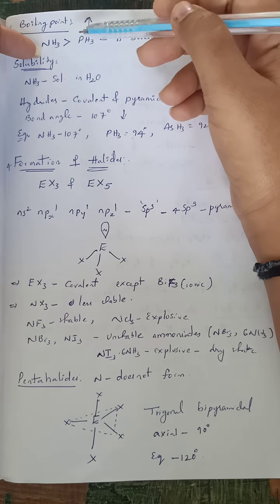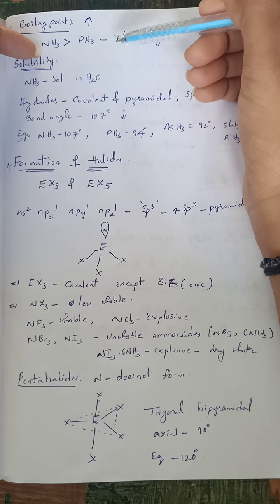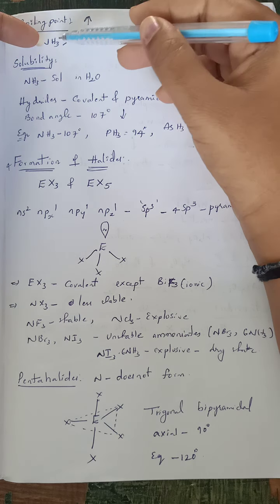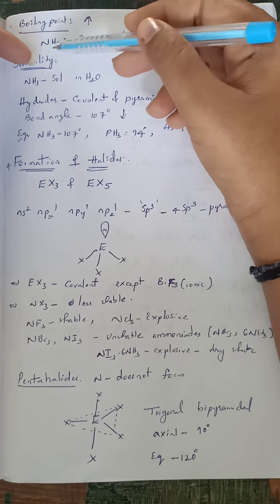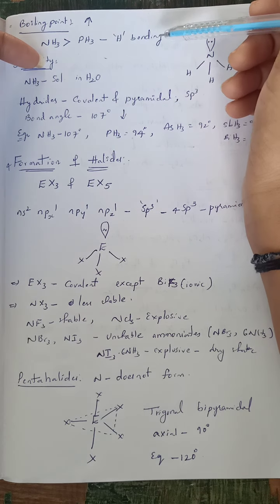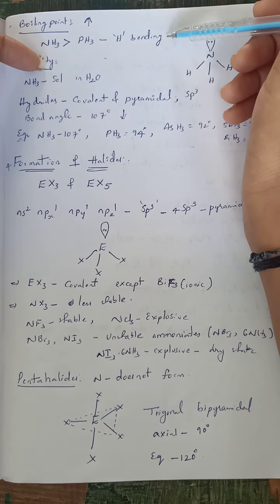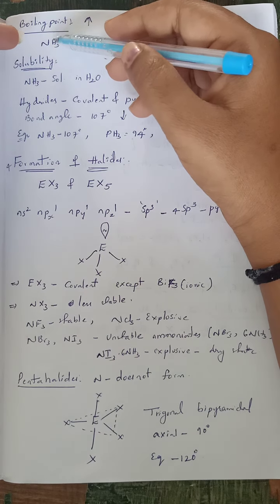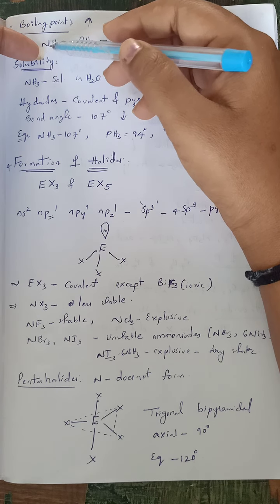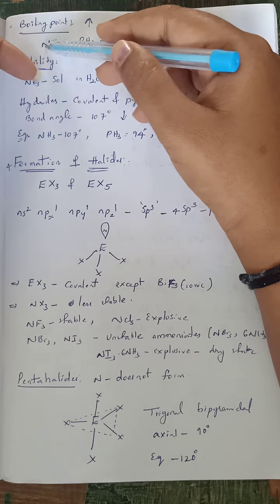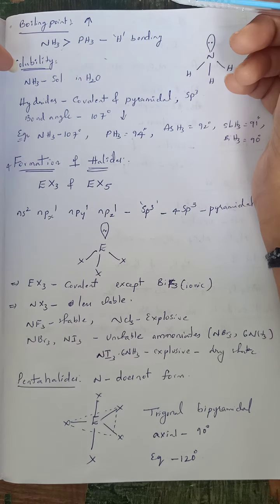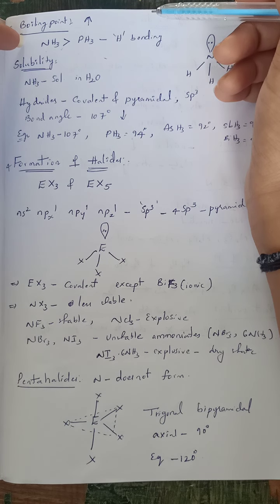But this is not applicable for ammonia. Ammonia has a higher boiling point than phosphine. This is due to the formation of strong hydrogen bonds. Because of the strong hydrogen bonding between nitrogen and hydrogen, the boiling point of ammonia is very high when compared to phosphine. That is about the boiling points of hydrides of group 15.